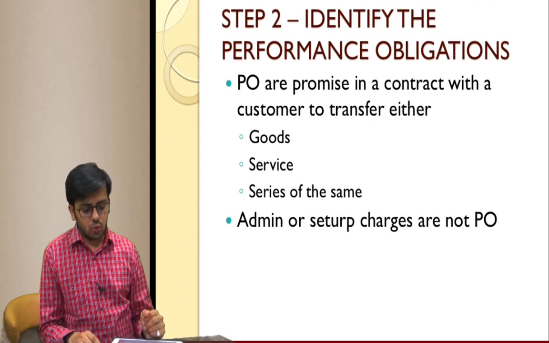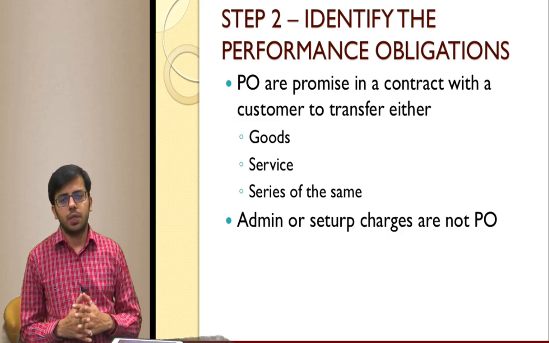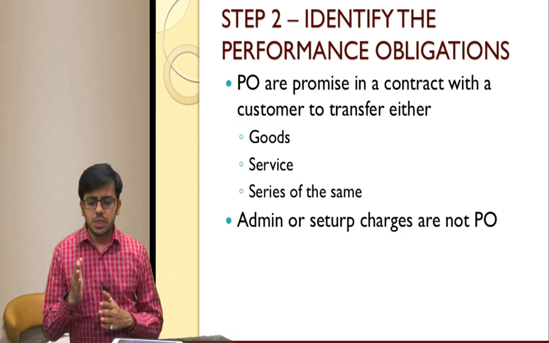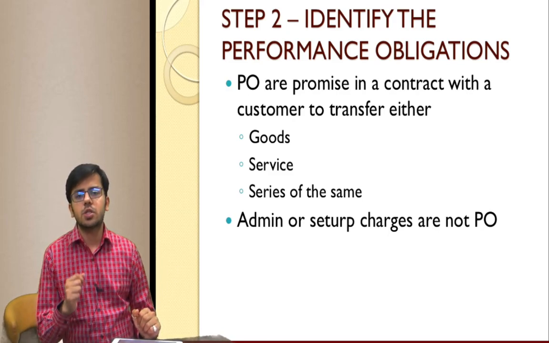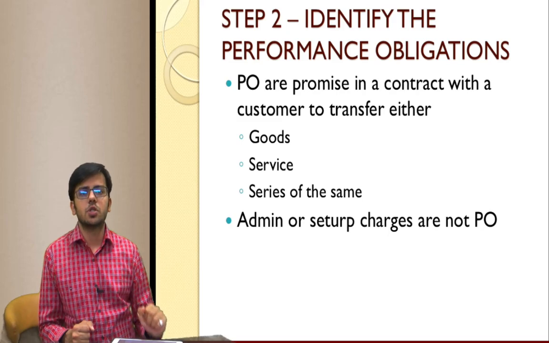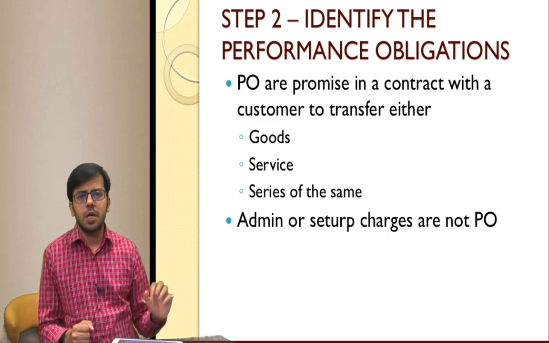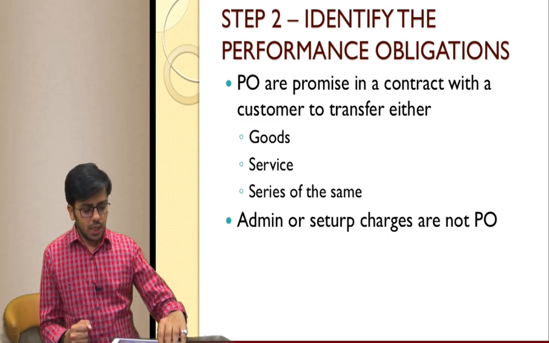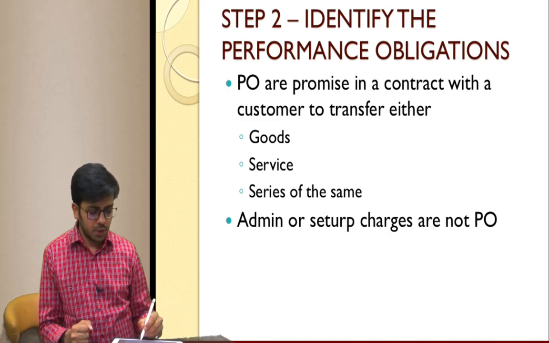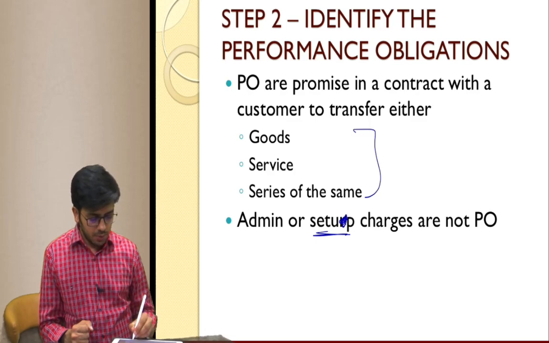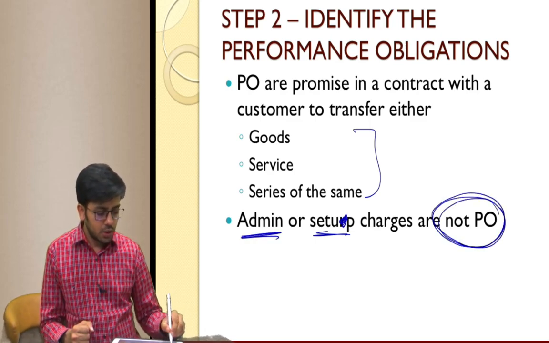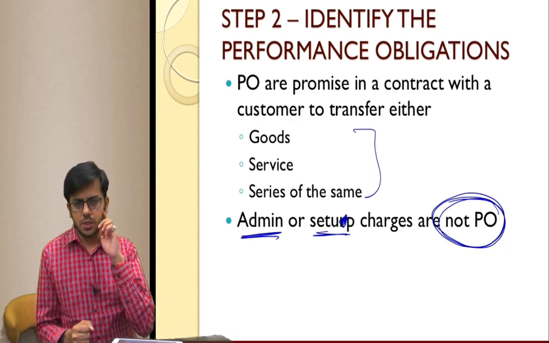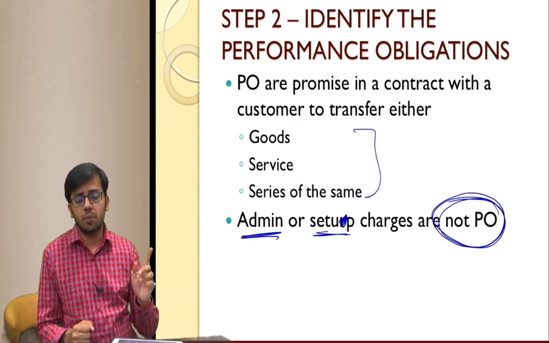Okay. Step 2, now we need to identify the performance obligation. A performance obligation could be a single good to be provided or multiple goods to be provided, a single service or multiple services to be provided, or a mix and match of both. Okay, they can be considered performance obligations. But suppose to perform these, there will be some setup charge or maybe some admin charges. They are not considered to be performance obligations.